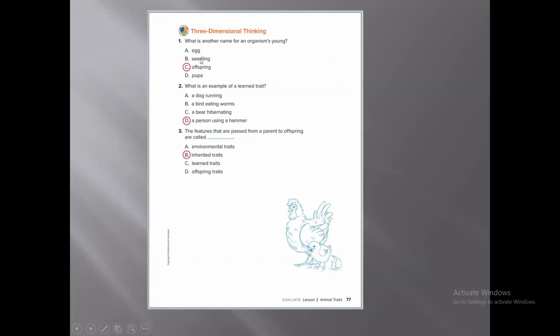Here is a quick revision for our lesson. What is another name for an organism's young? We can say egg, seedling, offspring, or pupa. Yeah, offspring. Excellent. Number two, what is an example of a learned trait? You can choose a dog running, a bird eating a worm, or a person using a hammer. Yes, this is the learned trait. The features that are passed from a parent to offspring are called, yeah, inherited traits.